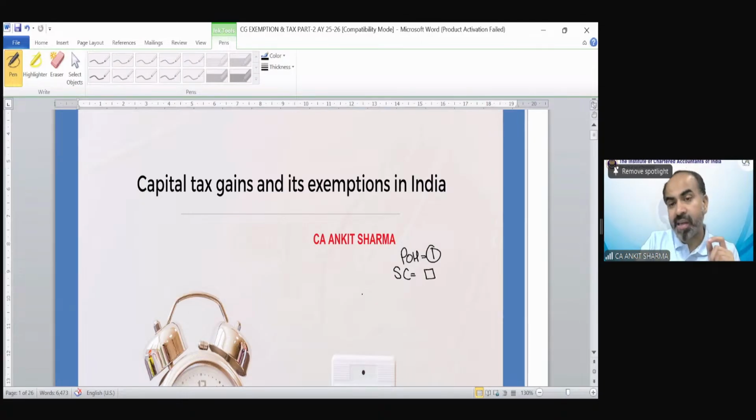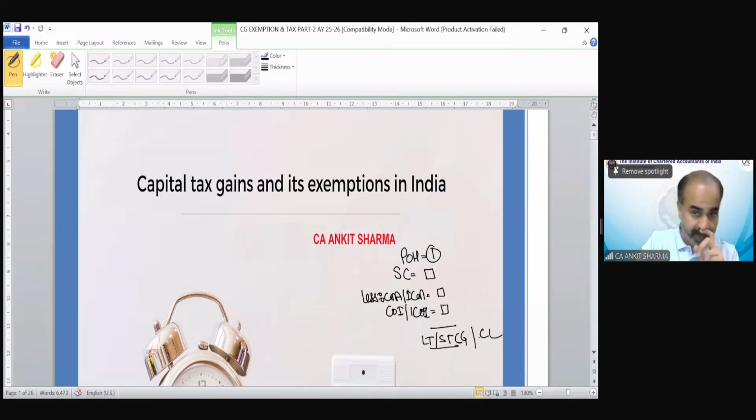Then we have to see whether cost of acquisition or indexed cost of acquisition is applicable. Then there is cost of improvement or indexed cost of improvement, to be done accordingly. Then we will get our long-term or short-term gain or loss. But capital gain does not end here. We have other provisions also, like there are certain exemptions in capital gain also.